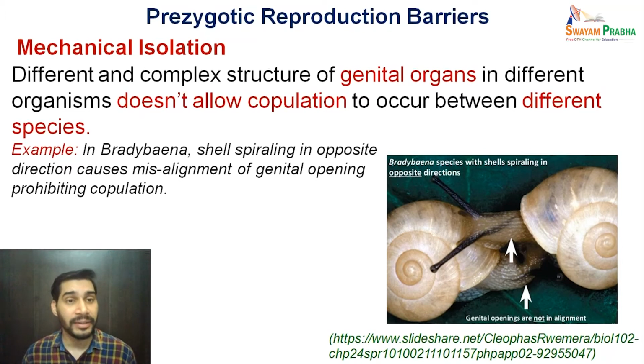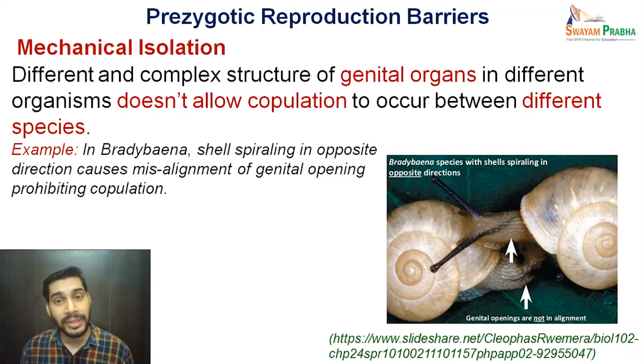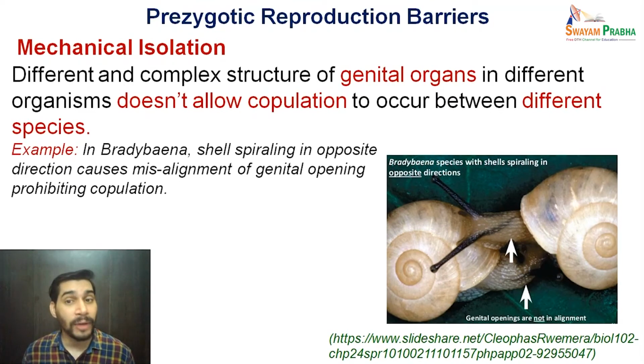Different and complex structures of genital organs in different organisms do not allow copulation to occur between different species. Remember, all species have genital organs which are specific for that species, which means they do not allow copulation with the members of other species.